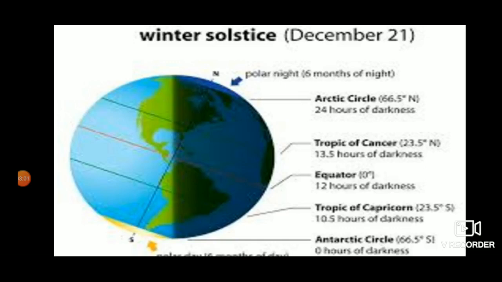Winter solstice. On December 22nd, the North Pole is tilted directly away from the Sun, so the midday sun is directly overhead at the Tropic of Capricorn. The shortest day and longest night occur on 22nd December in the Northern Hemisphere. All the above conditions are reversed in the Southern Hemisphere.